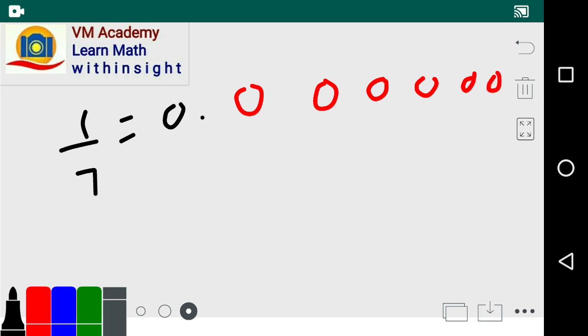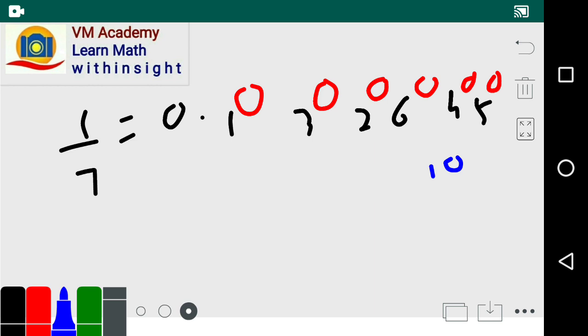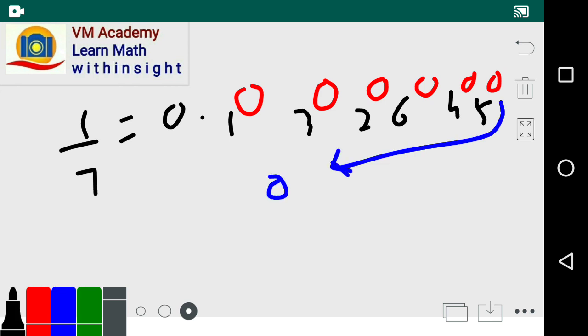Now here the remainder is 1. Then 10 mod 7 is 3, and then 30 mod 7 is 2, and then 20 mod 7 is 6, and then 60 mod 7 is 4, and then 40 mod 7 is 5, and then 50 mod 7 is 1. And then, friends, again here 50 mod 7 is 1. Now here there is no place, so let us write down 50 mod 7 is 1, and then again 10 mod 7 is 3.